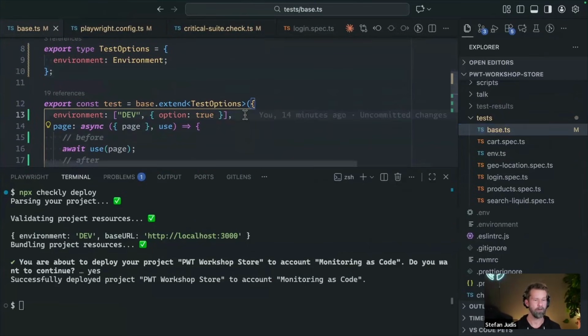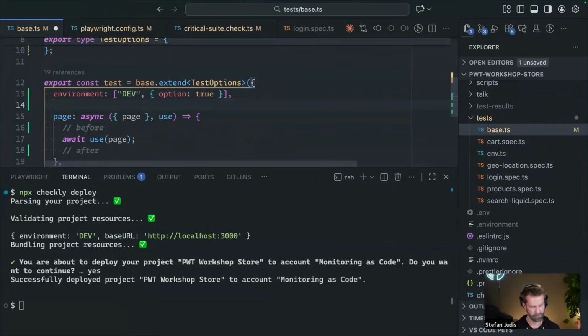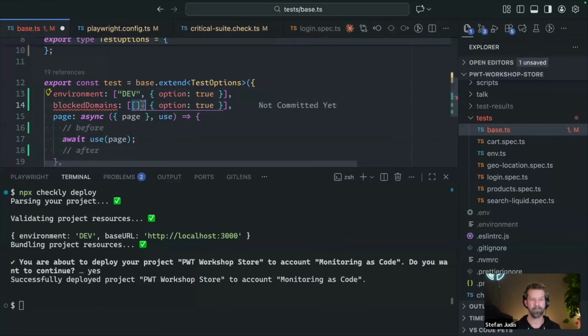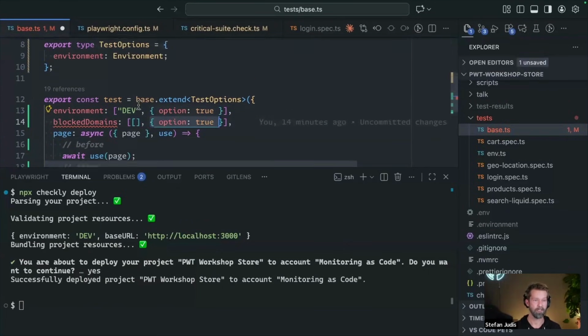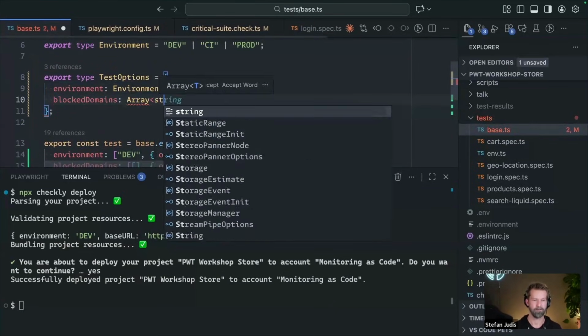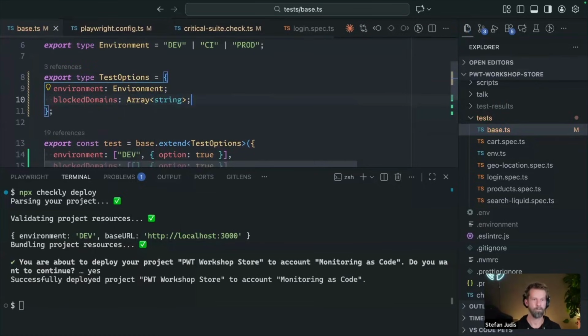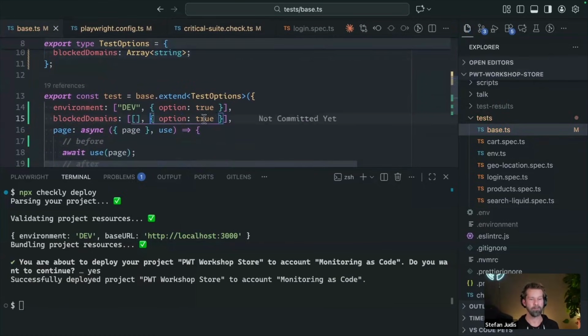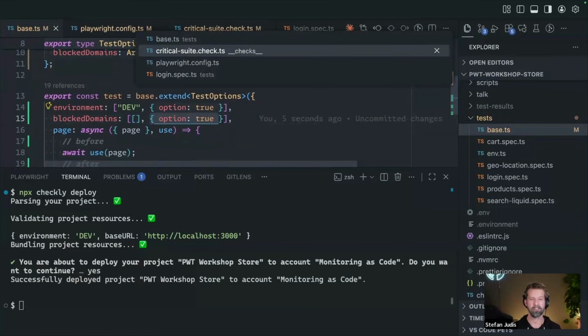So when we now go here, we could say that we want to implement block domains, which initially will just be an empty array. And we again make it an option true. And then let's make TypeScript happy. So we want to have blocked domains as an array of strings. And from here on, because again, blocked domains will be accessible as an option, we can go into our Playwright config.